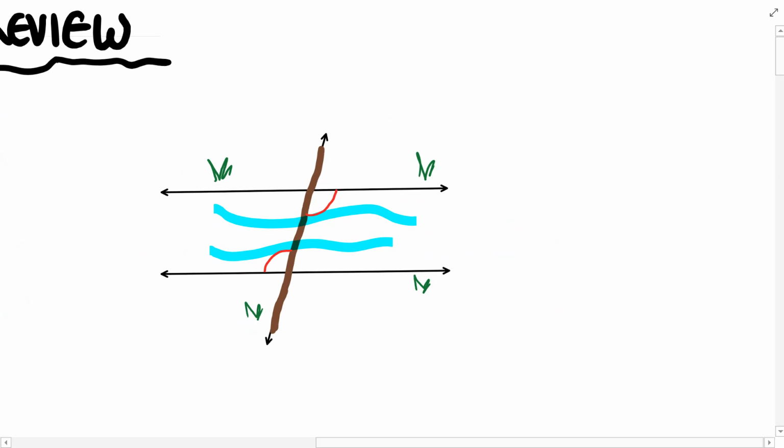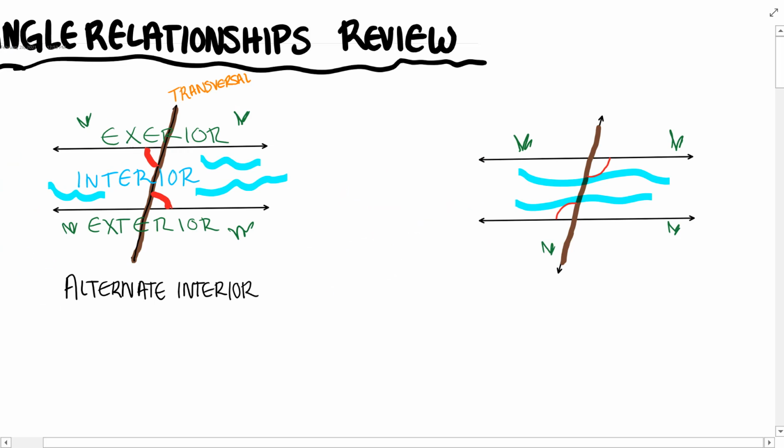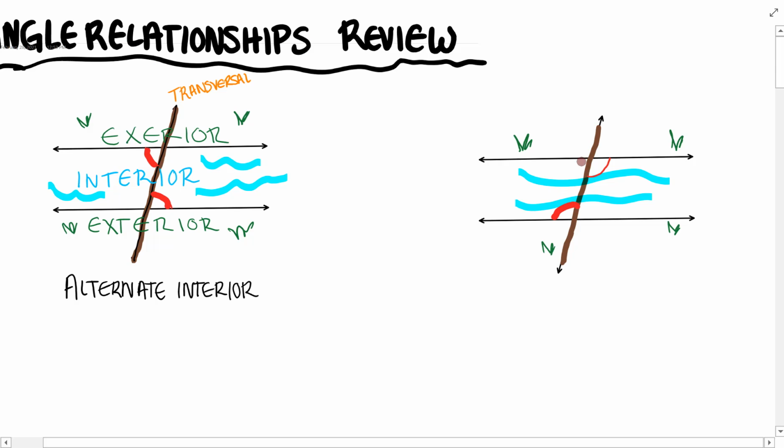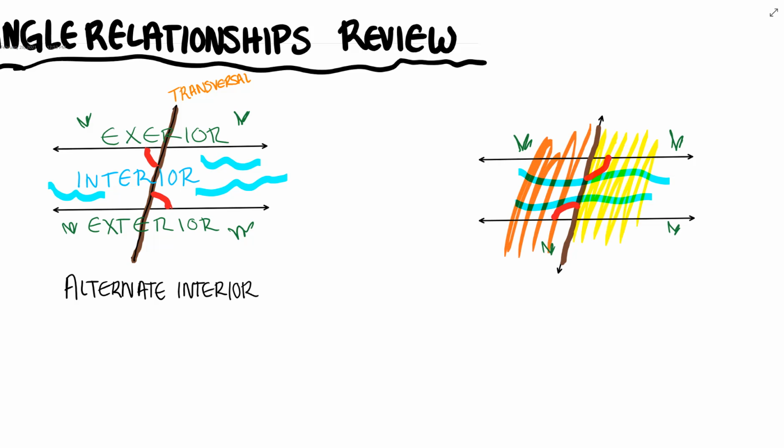Another pair of alternate interior angles looks like this. Same angle relationship, because the red angles are occurring in the river, so on the interior, and they are on alternate sides of the bridge, of the transversal.